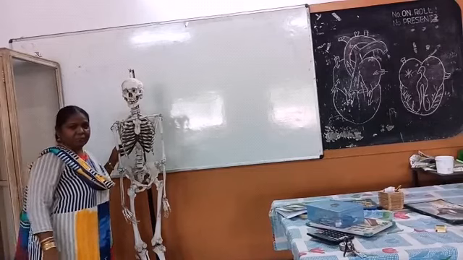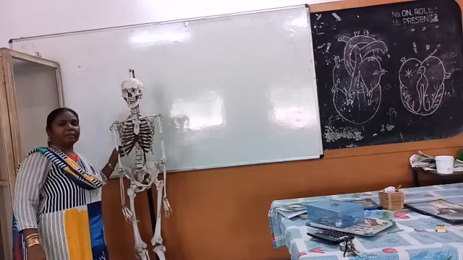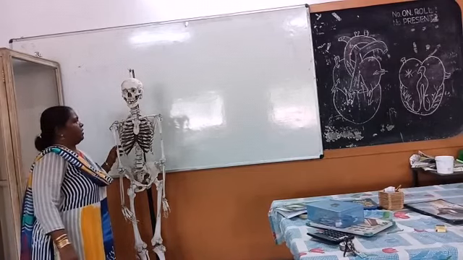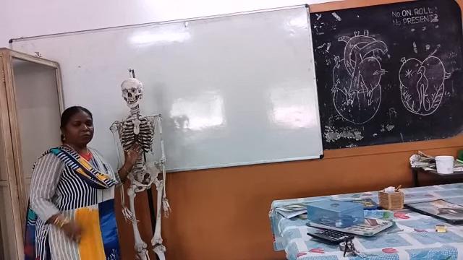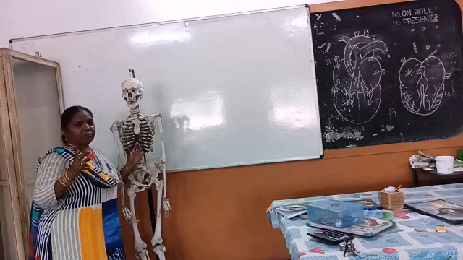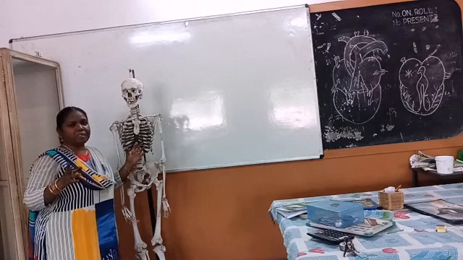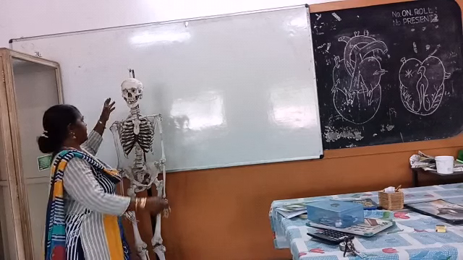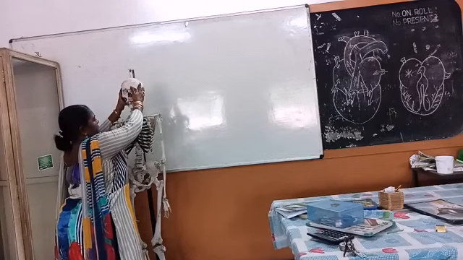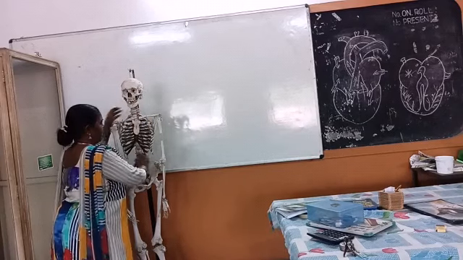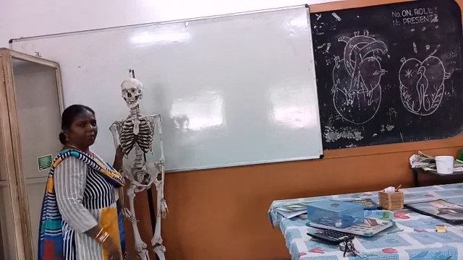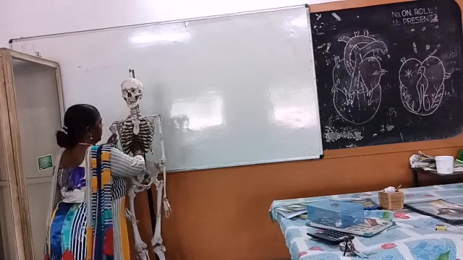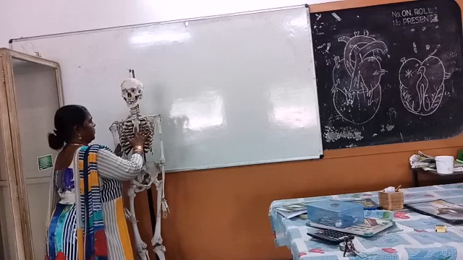We are going to observe the skeleton and learn the parts. Okay. So I already told you, the human skeletal system consists of two main divisions. One is the axial skeleton and the other one is the appendicular skeleton. The axial skeleton includes the skull, vertebral column, rib cage, and sternum.